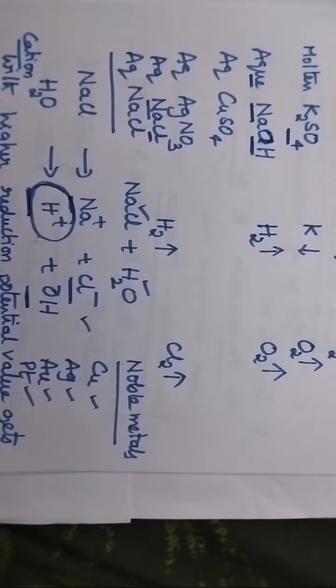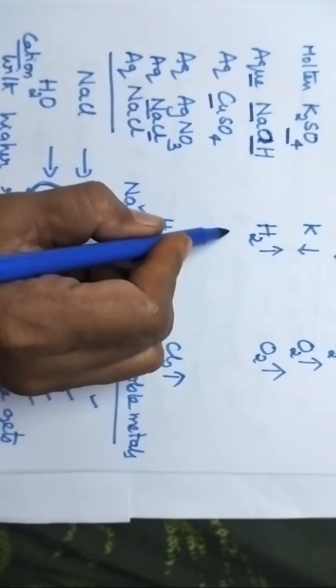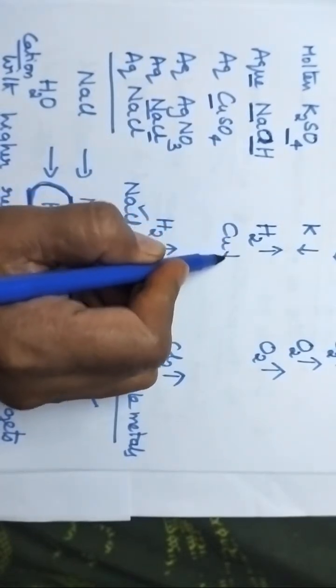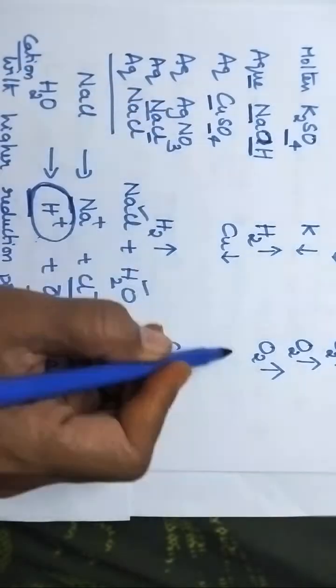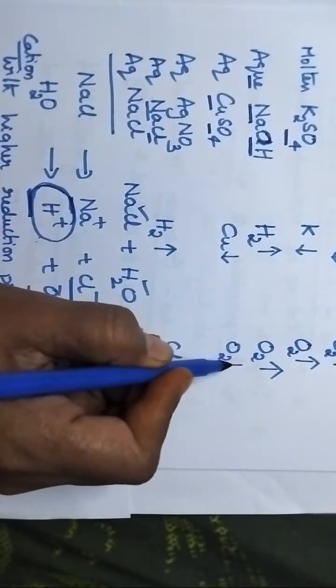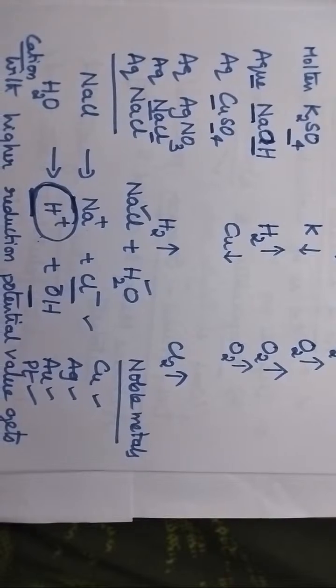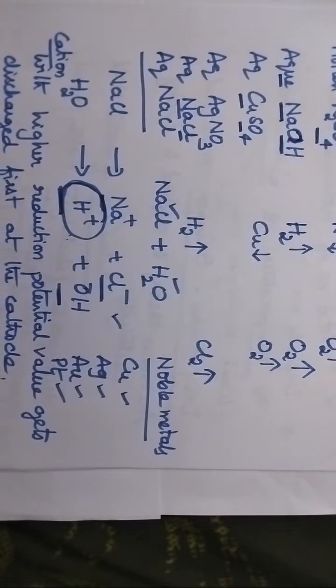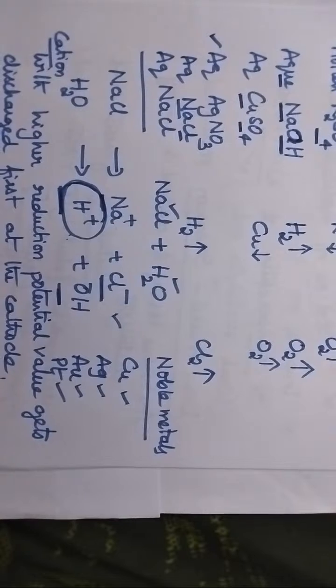Very good, priceless brains. Here the metal is a noble metal and hence it will be deposited at the cathode, and here the anion is sulfate, so automatically oxygen gas will be liberated. Okay, very good, Swati. And finally you try to answer what are the products formed during the electrolysis of aqueous AgNO3 solution.